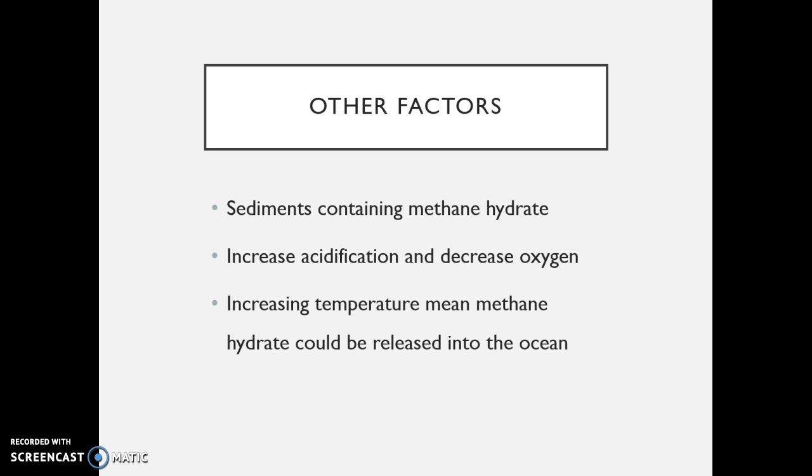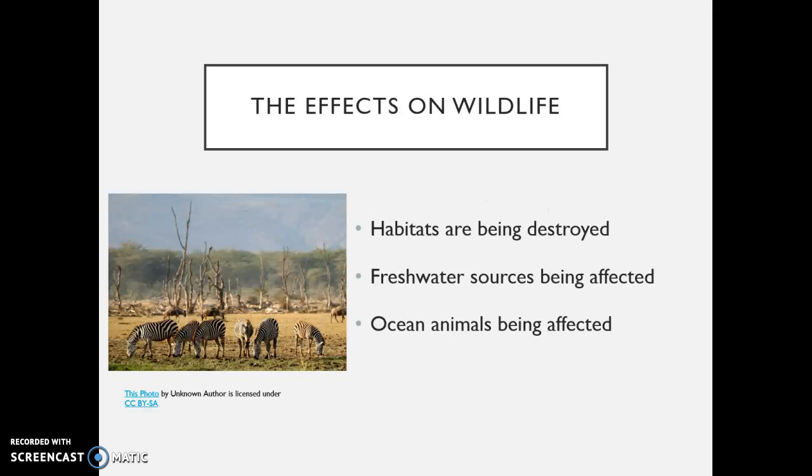There are sediments within the ocean containing methane hydrate, which, if released, would result in increased acidification and decreased oxygen of the water. The increasing temperature of the water could result in the sediments breaking and releasing the methane hydrate into the ocean. This would not result in any immediate effect on the environment, but it will affect the ocean years from now for all the generations to deal with.